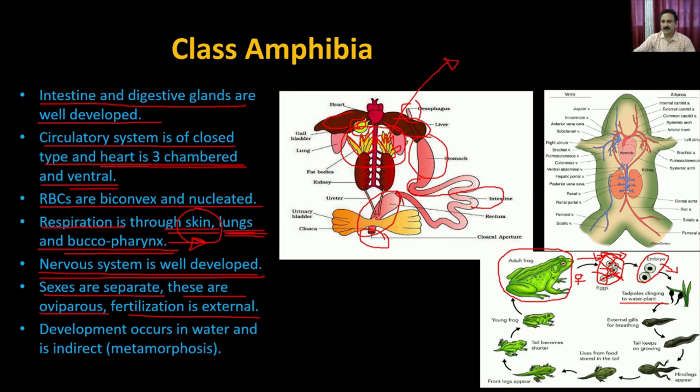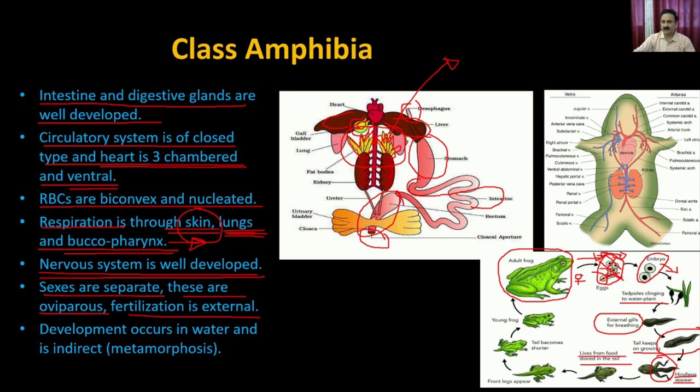So the tadpoles develop external gills for breathing, and they keep taking nutrition from the pond as well as from the plants, and they keep growing, and then the hind legs are going to appear, which means the hind legs are going to be developed, and then it will leave the food stored in the tail.